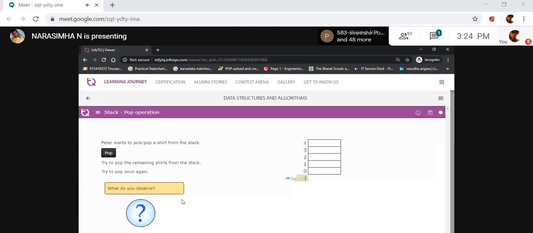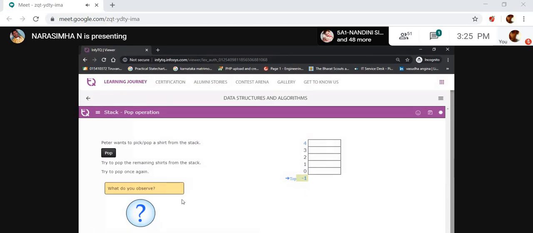Here, if you want to delete data, the algorithm works this way. It first checks whether the stack is empty or not. If the stack is empty, it displays an appropriate error message: the stack is empty, no more data is present to extract.